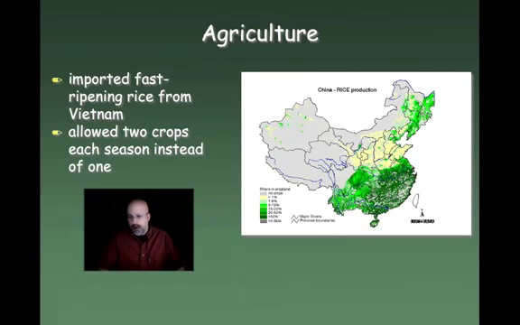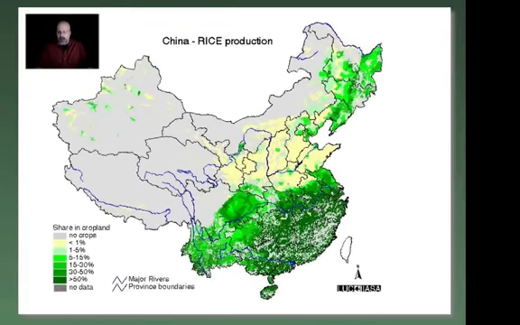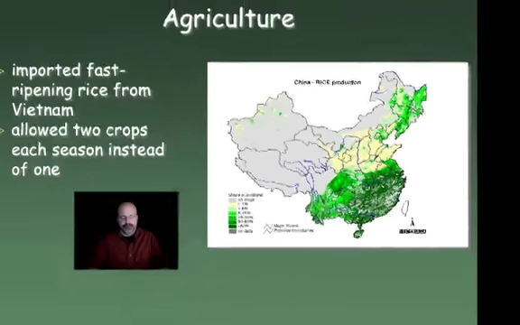And this map on the right can show you the traditional rice-producing areas of China even today. It tends to be in the southern part of China, very different than what people eat in the north, which is mostly wheat and bread and noodles. In the south, you've got a lot more rice and vegetables.